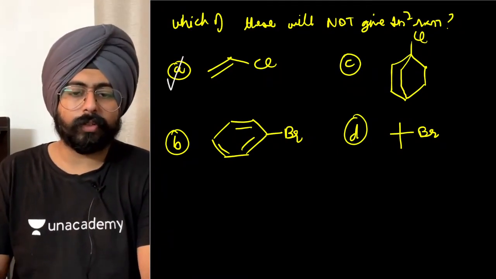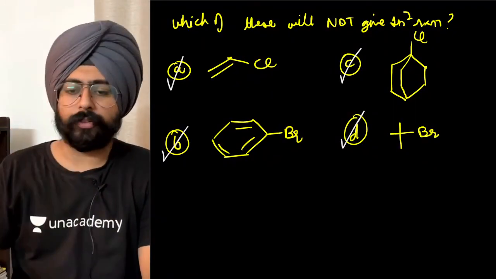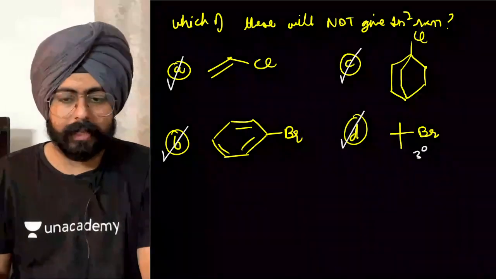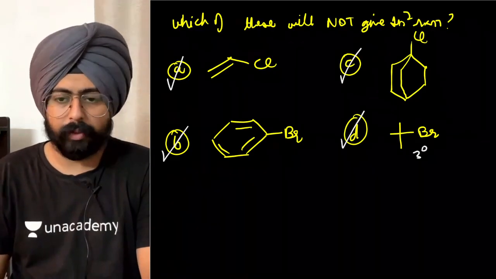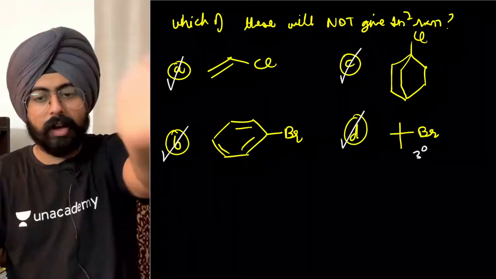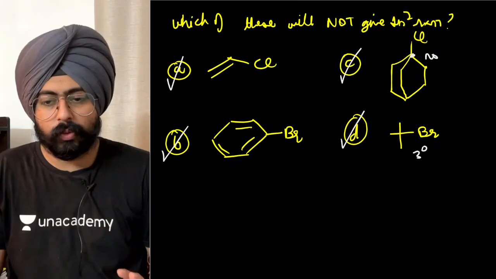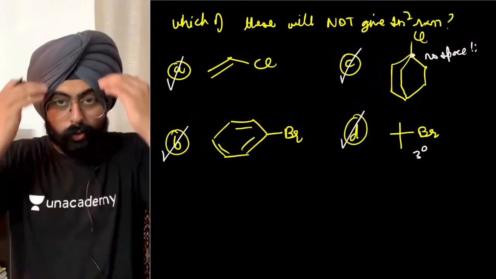The answer to this question is none of these will give you an SN2 reaction. देखो क्यों? ये भाई साहब अपने 3 degree हैं. We've already seen this example. This guy is also 3 degree, and there's an entire ring. कहाँ attack होगा? There is no space to attack over here. Yeah, there is no space to attack over here. या तो हो ही नहीं सकता attack.